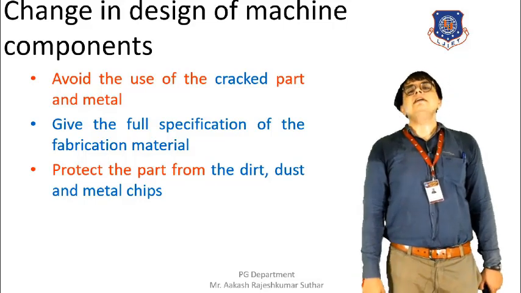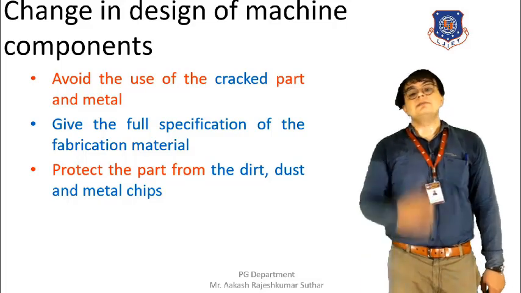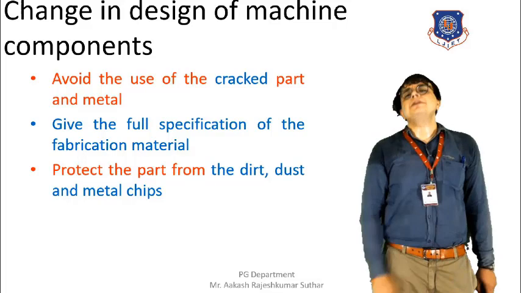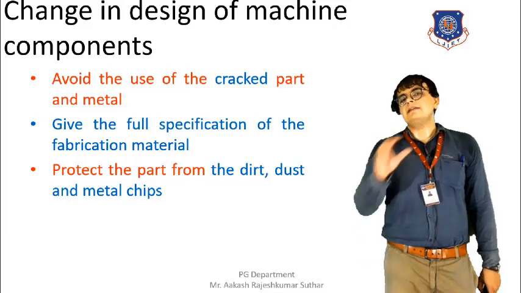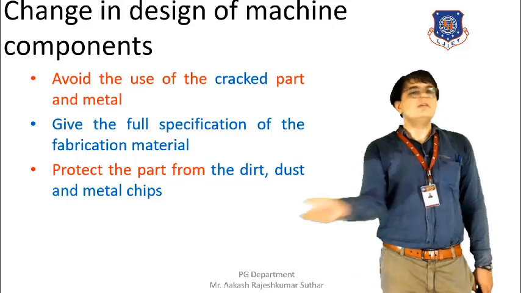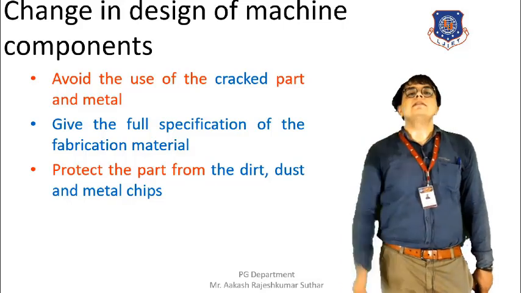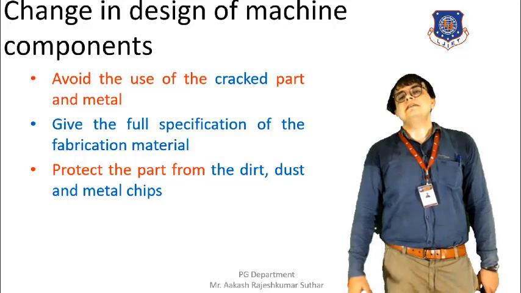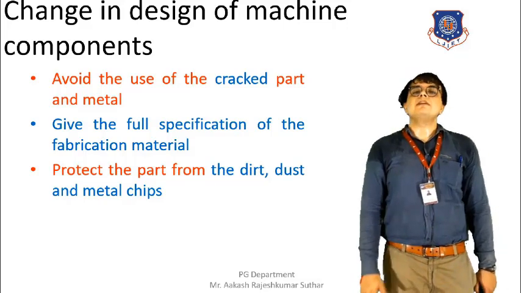Moving towards the last type, that is the protection of the machine parts from the dust, dirt and metal chips. These are all impurities, and we have discussed earlier also that if impurities, for example dirt, dust or any kind of metal chips, are found on the surface, they will break the layer that is formed on the outer surface, and once the layer is broken, the chances of the occurrence of the corrosion will be much higher.